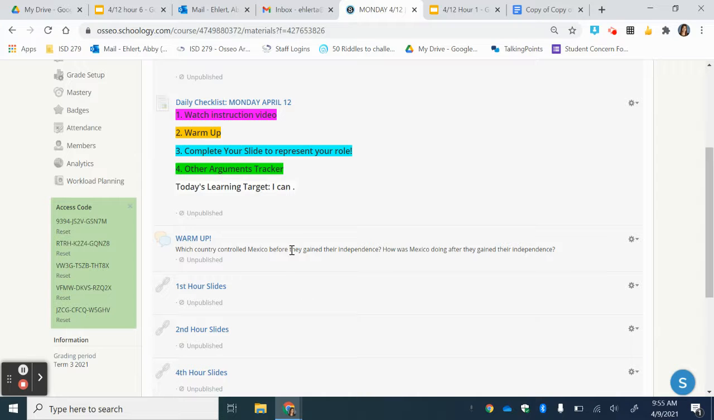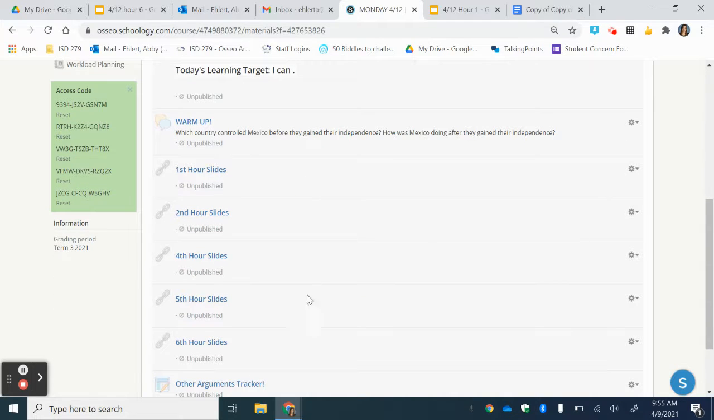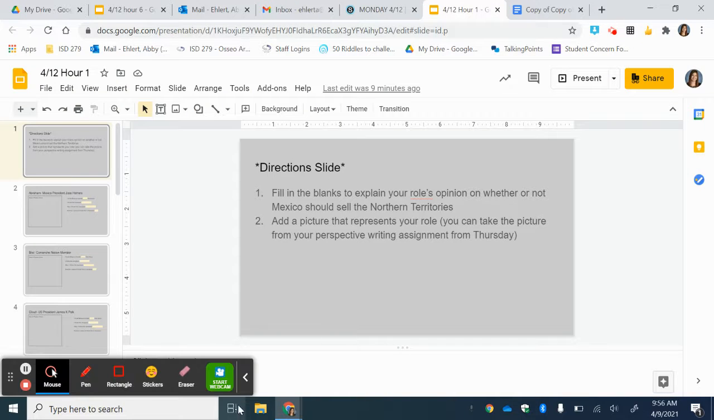And then the first thing you're going to do today is, instead of a flip grid for this role play, you're going to create a slide to represent your role. So only the ones for your hour should show up, but if they don't, pick the link that matches your hour and you'll open it up. When you open it up, it'll look like this.